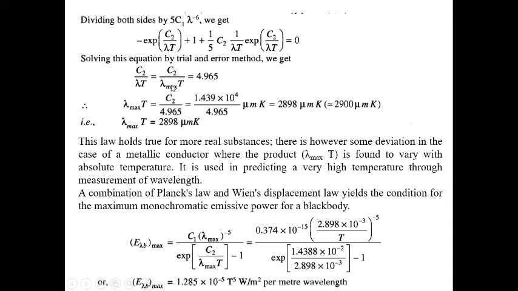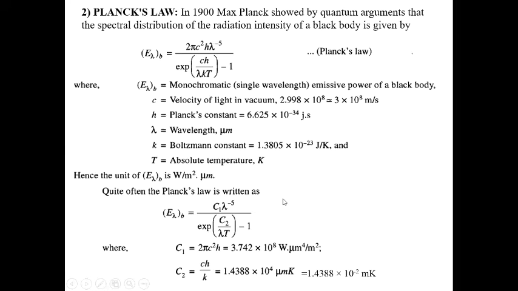So from this we can say that lambda max T is a constant for a particular lambda. If we find the value, lambda max T equals c2 divided by 4.965, and the c2 value in Planck's law is 1.4388 into 10 to the power minus 2 meter Kelvin.